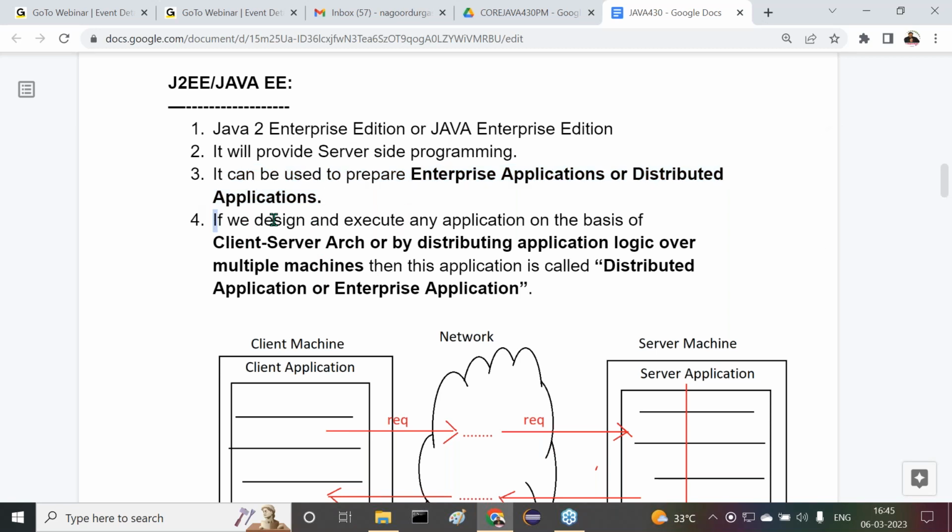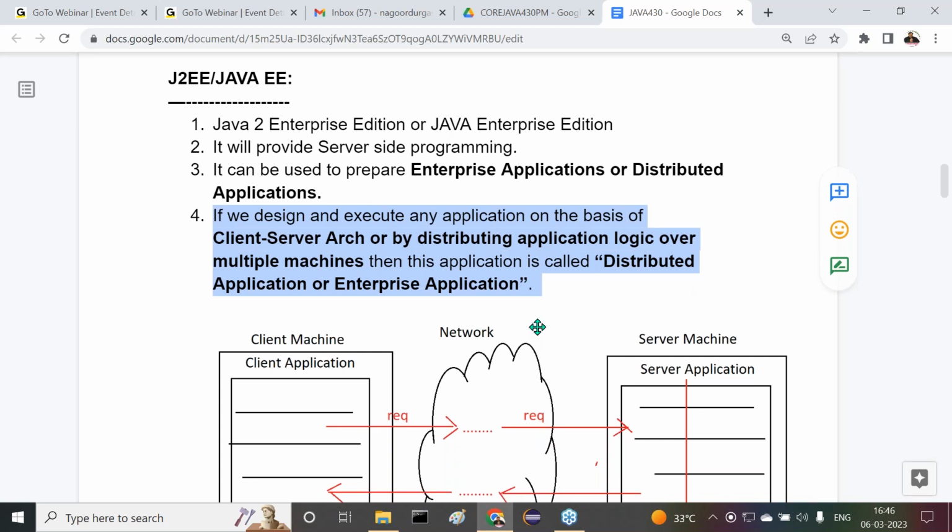If we design and execute any application on the basis of client-server architecture or by distributing application logic over multiple machines, then that application is called a distributed application or an enterprise application. It's purely client-server applications.